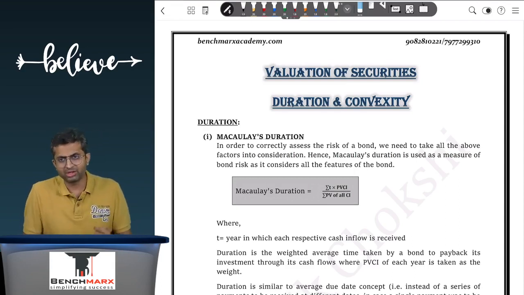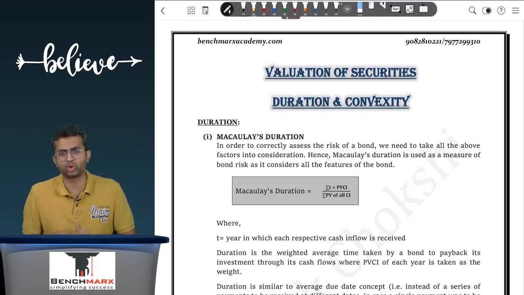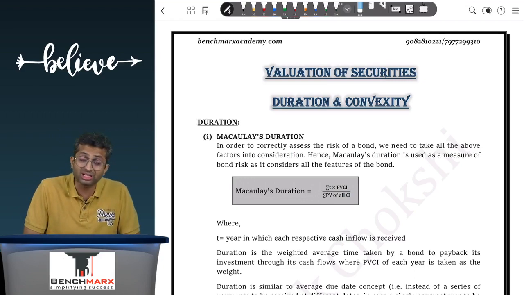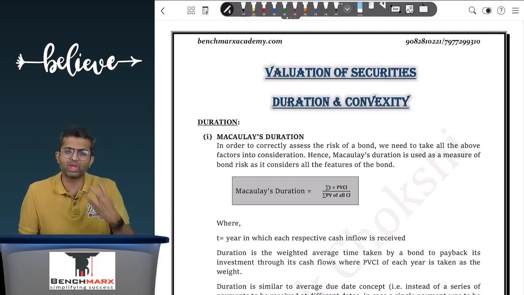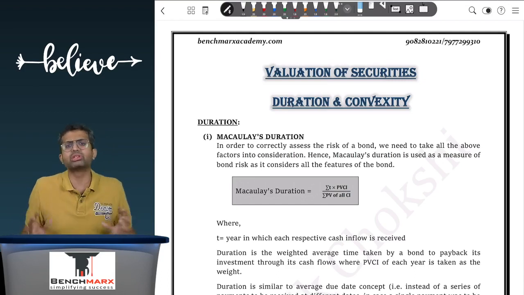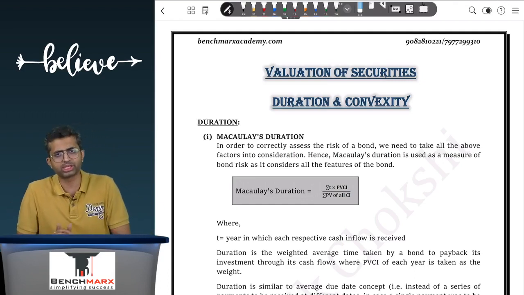Well, for a bond investor, the three core features of a bond involve the maturity, the coupon, and the discount rate. That is how the value of the bond is determined. So each of these factors has a different impact on the measurement of bond risk, and duration is a number which considers all of these three factors in the bond risk working.